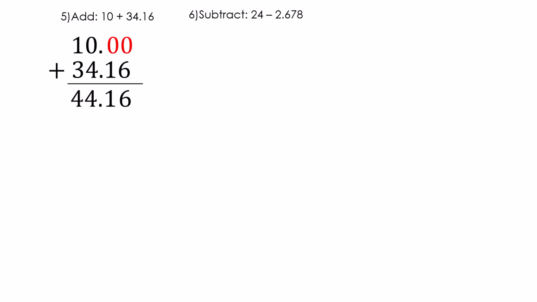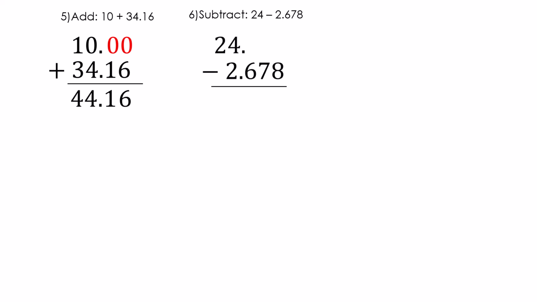The first one is 10 plus 34.16. What we're going to do is we're going to line up the decimals. Then we're going to bring the decimal straight down. Now some students like to put zeros on the other end. We don't have to. I just showed you one that we didn't. But if you want to put zeros there, that's totally cool. So let's add. 0 plus 6 is 6. 0 plus 1 is 1. 0 plus 4 is 4. And 1 plus 3 is 4.